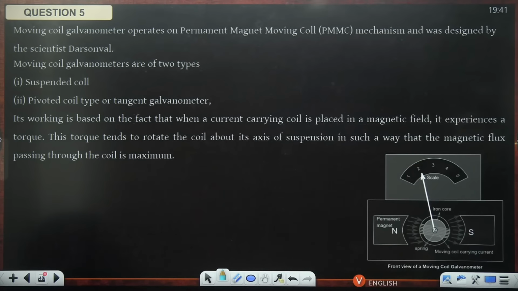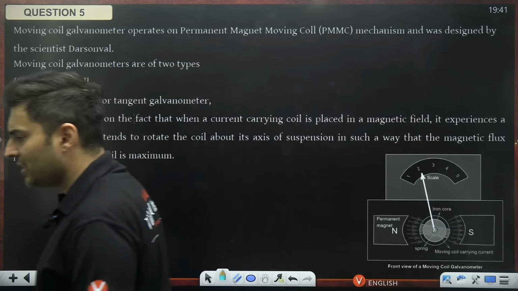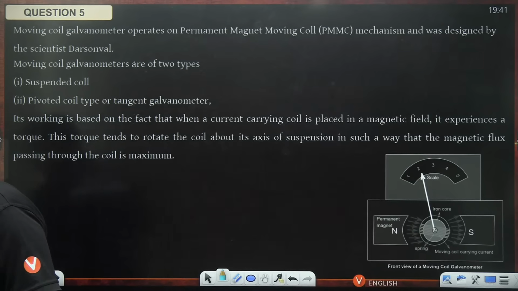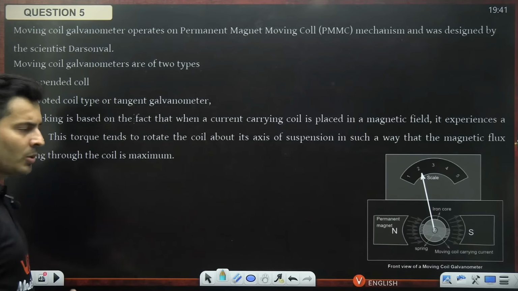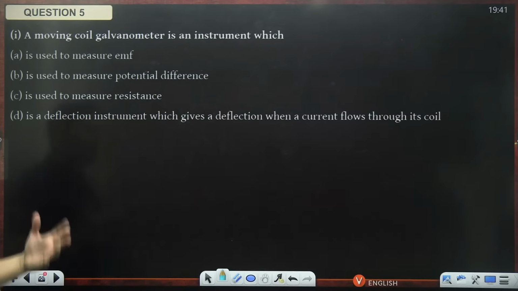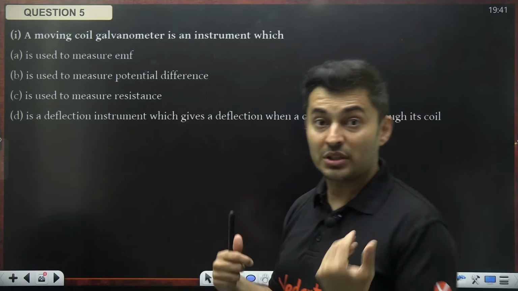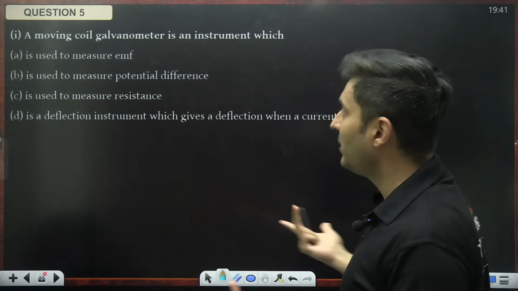So focus. This is a standard moving coil galvanometer based question. This theory is exactly as it is in NCERT, nothing new. Let's look at the questions. I hope you read the theory page right over here. It's the same as in NCERT. You might actually need more knowledge than what is there in your passage because you might need to recollect the formulas.